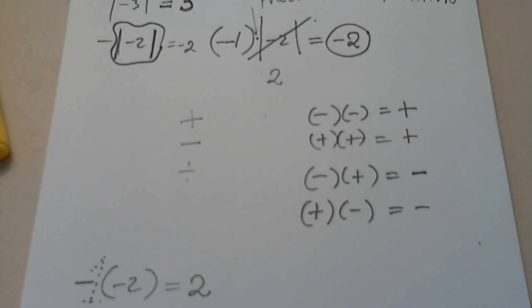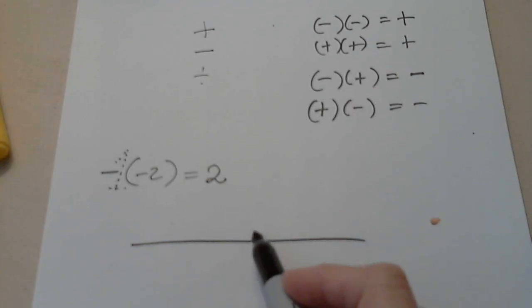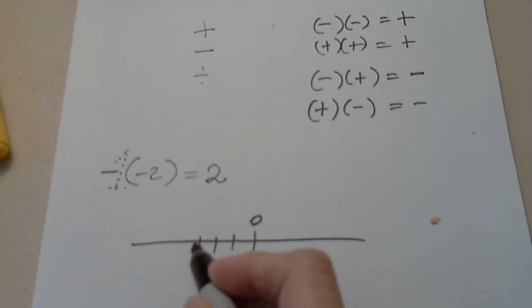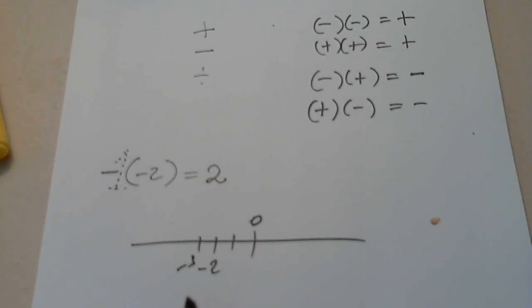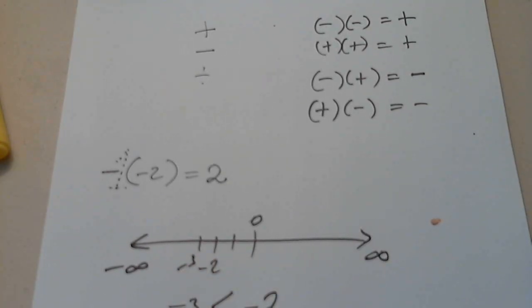What about -2 and 0? Position in your mind where. Less than. Very good. What about -2 and -3? Yes, because -2 is to the right of -3. So this is 0, this is -2, and this is -3. So -3 has to be less than -2. Anything that is to the left is smaller than what is to the right. So picture these two, realize that -3 is on the left, so -3 must be smaller than -2.